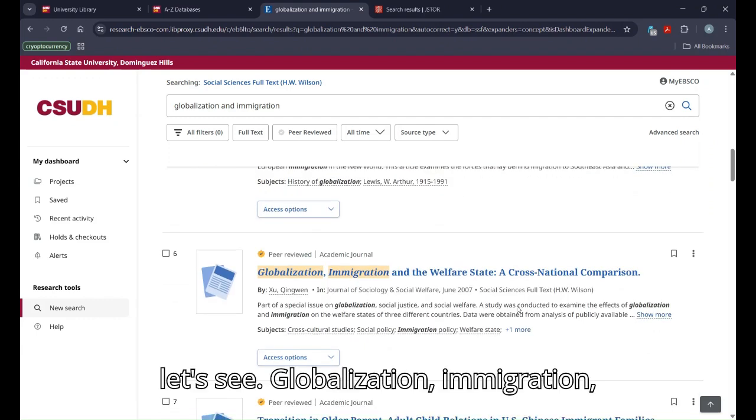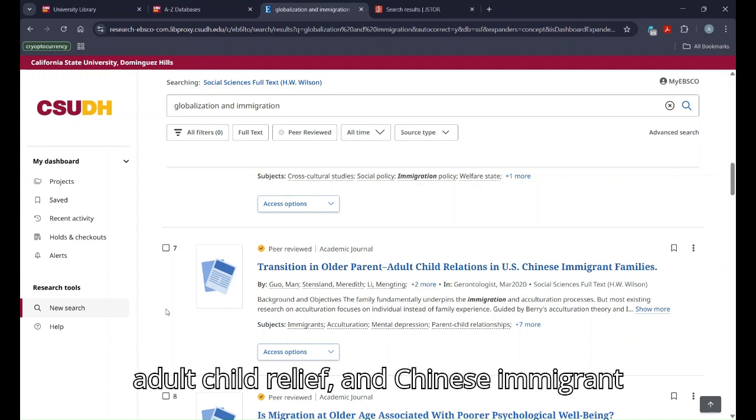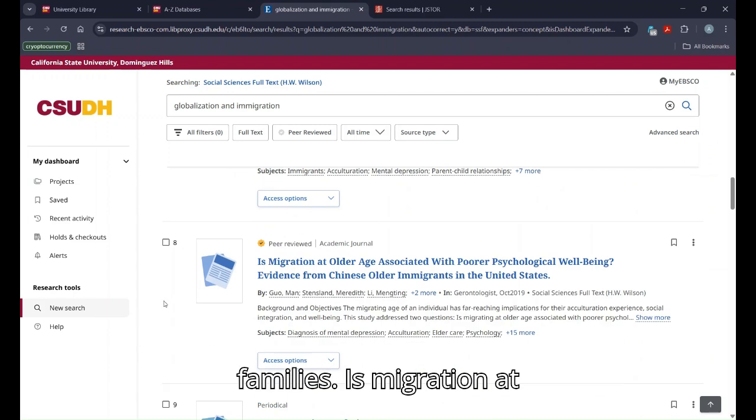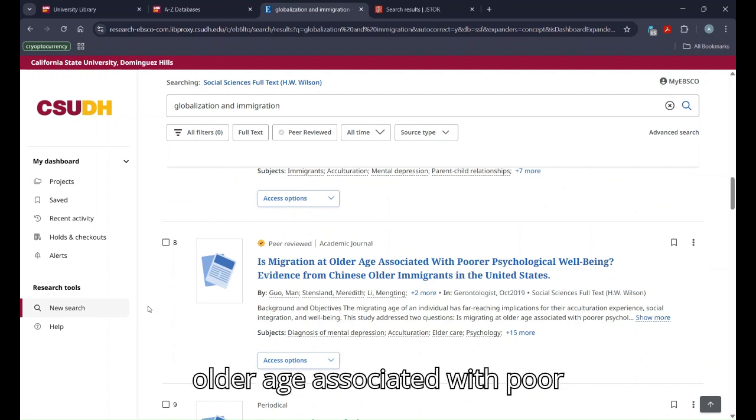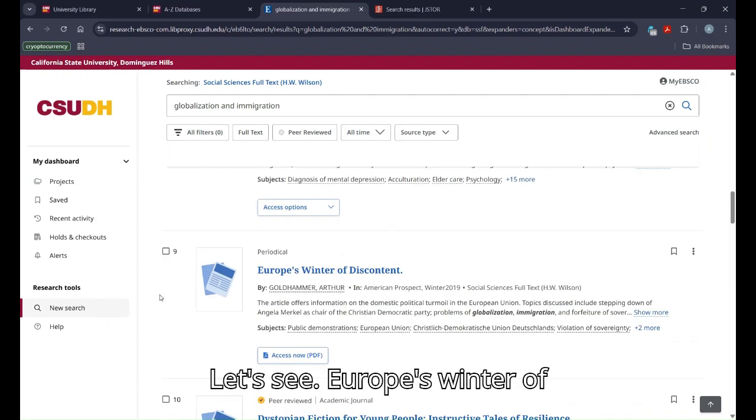Let's see, globalization, immigration, cross national comparison, transition in older parent adult child relation in Chinese immigrant families. Is migration at older age associated with poor psychological well being? Let's see, Europe's winter of discontent, political turmoil in the European Union.